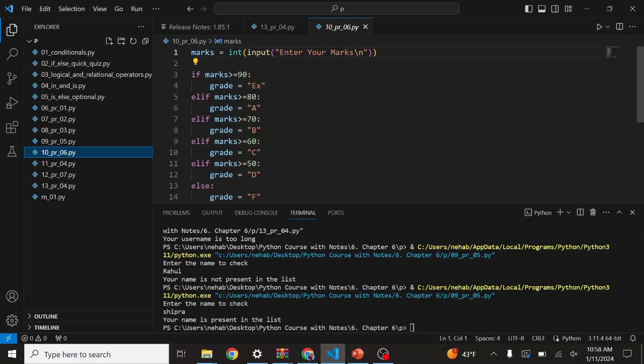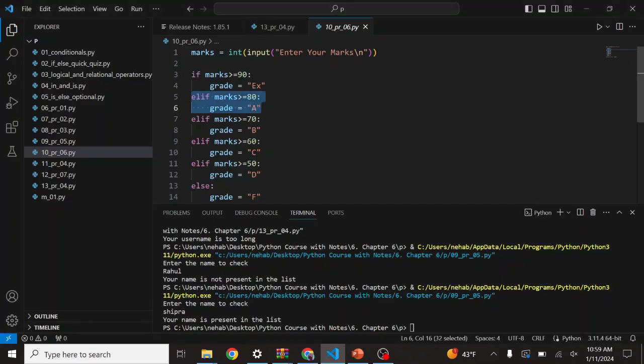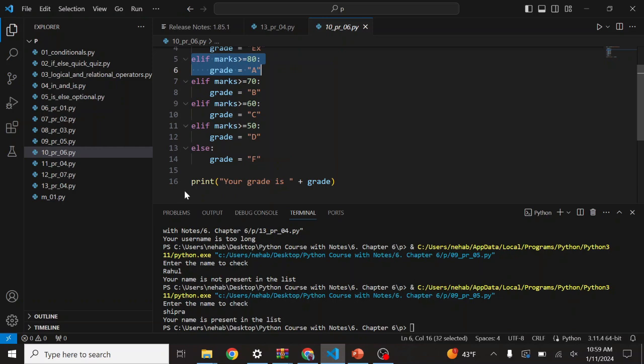Since, as you know, in the if elif structure only one command will run, if this condition is true, the program will stop at this moment. So you don't have to worry about all these ranges like 80 to 90, 70 to 80. It will stop at that moment. Okay, so let's run this. And since A, B, C, D are already strings, we have to put your grade is, and then the grade. You don't have to change it into a string or anything.